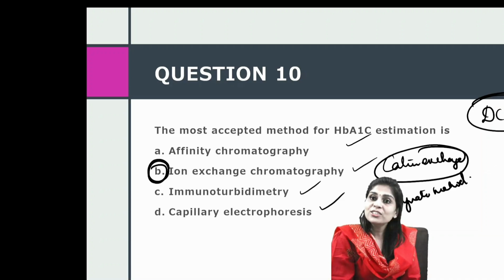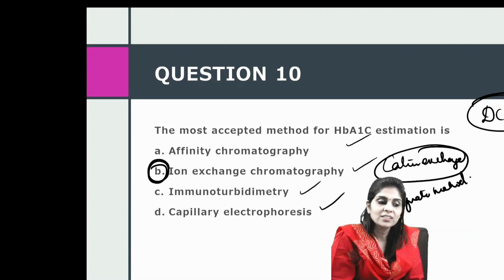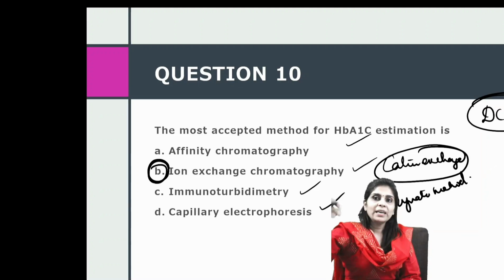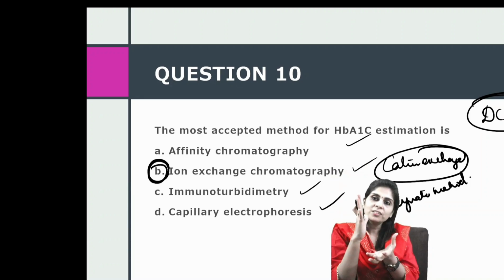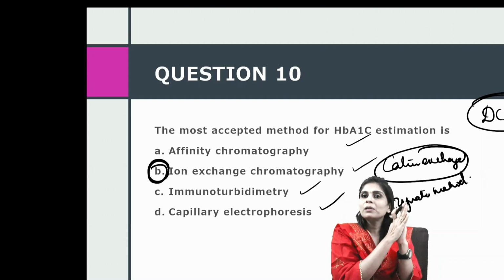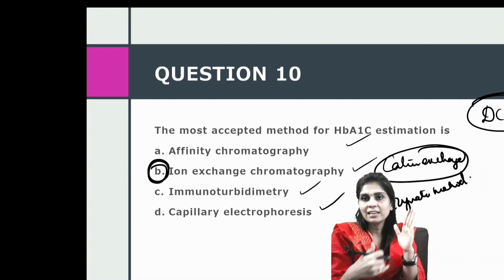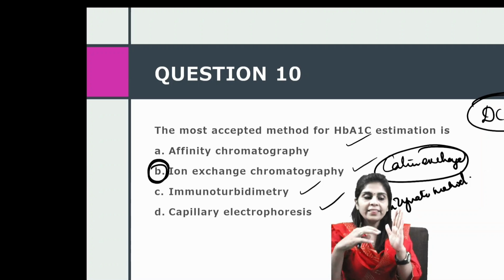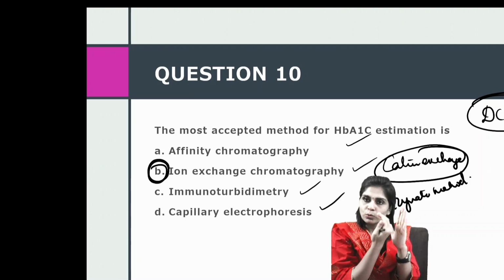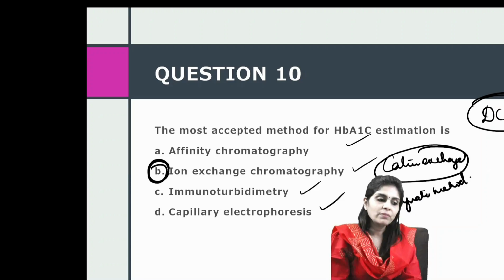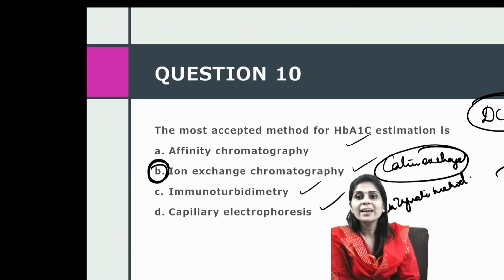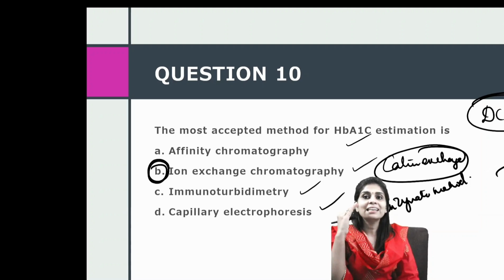And this is based on the fact that HbA1c or glycated hemoglobin is positively charged. So when the hemolysate of the person is passed through the column, only the positively charged glycated hemoglobin will be held on to the stationary phase, everything else will be eluted down. And then we change the pH of the buffer to remove the glycated hemoglobin later, and then we estimate it. And we express it as percentage. So that is cation exchange chromatography or ion exchange chromatography, which is considered as the reference method.